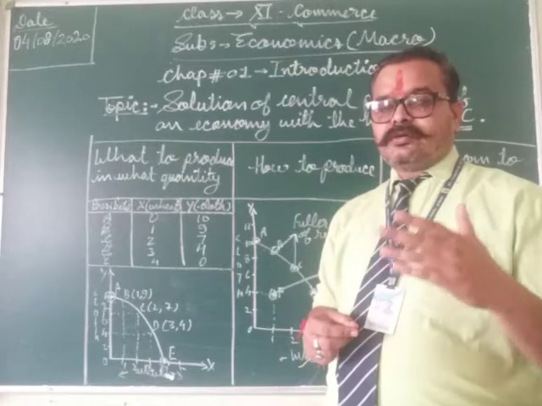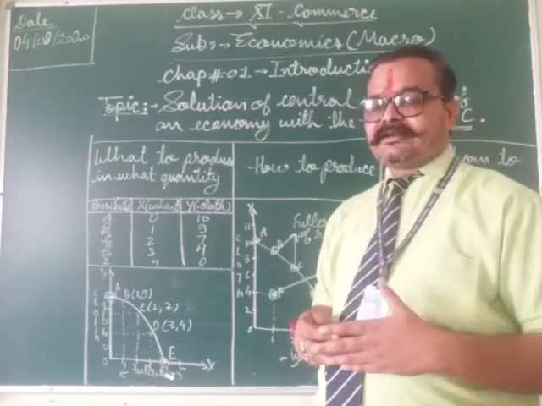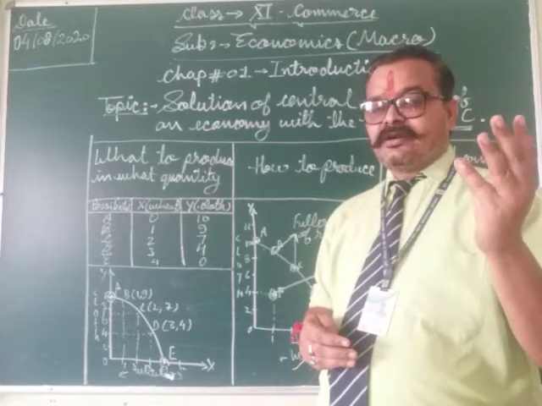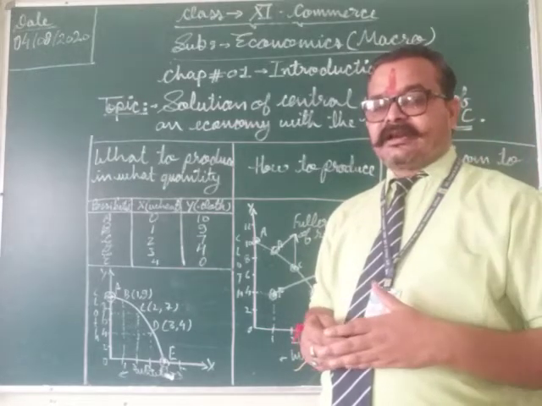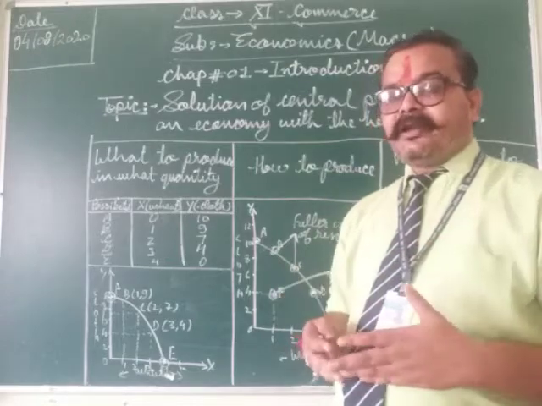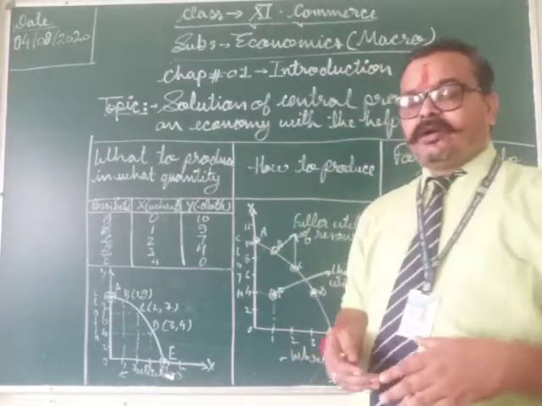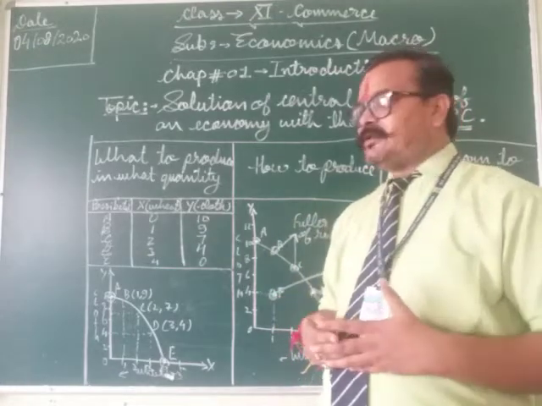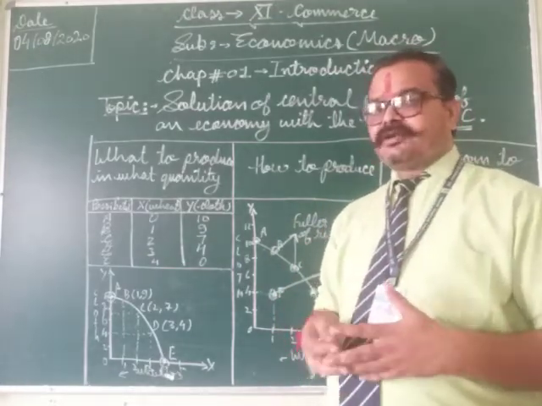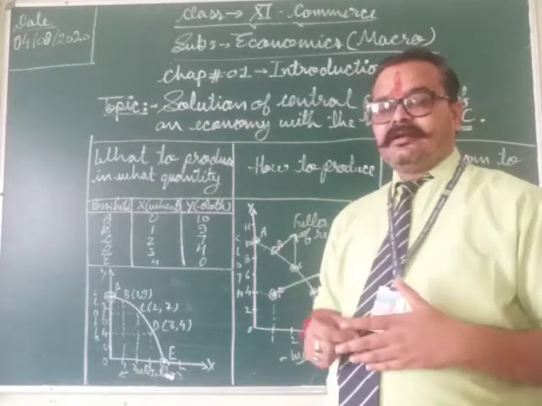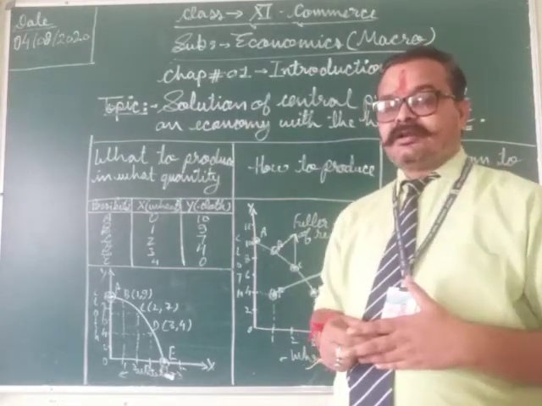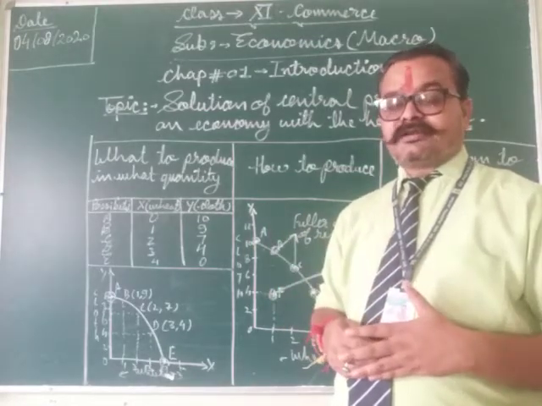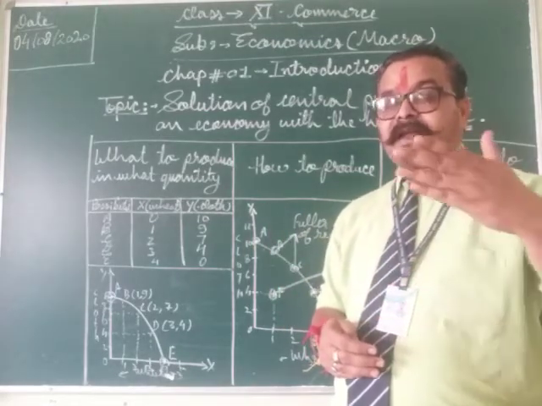So considering other factors like demand, cost, profit, or the technology, etc., the economy decides on the selection of goods. Which type of goods should be produced? This decision depends on the demand of the good, the cost of the good, even the profit margin for the producers, and the technology.